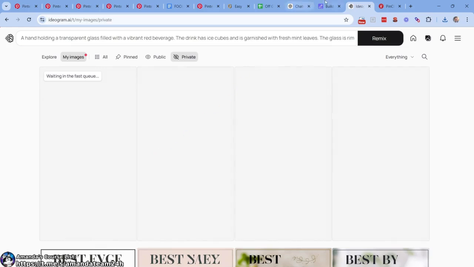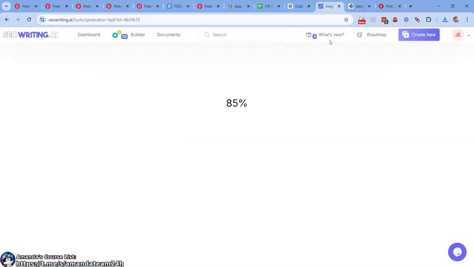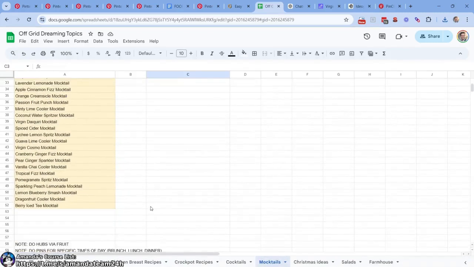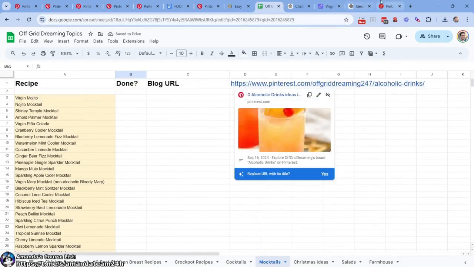The problem with this idea is if you go too far off, right? Virgin Mojito, we have a blog post just for the Virgin Mojito. So if I create one that's red, right? Love Potion Virgin Mojito. It looks cool, but it's not going to be the URL that we're going after. I like it though, so what we're going to do is save the idea for later. Note, Love Potion Virgin Mojito. So as you are doing this, you can take notes as you're doing exploratory missions, right?